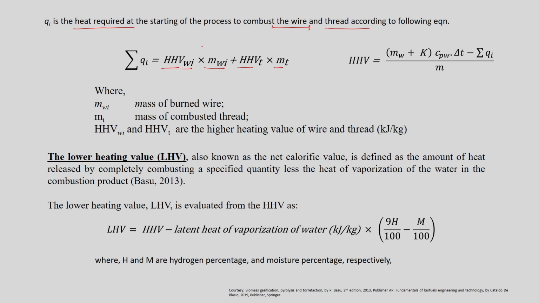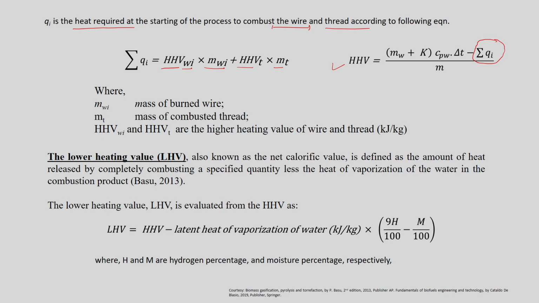Once you take the summation of these values, it reflects the heat required at the starting of the process for these two components, the wire and the thread used in the instrument during the analysis. Once you have this summation of Qi, we can put this value in this equation and estimate the HHV of a biomass, or the HHV of the fuel.